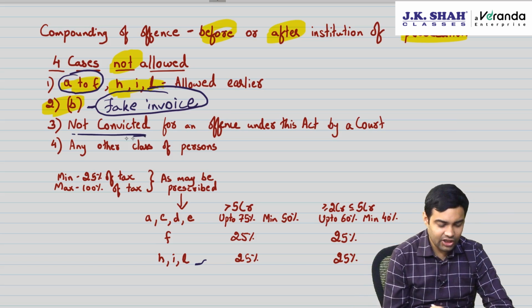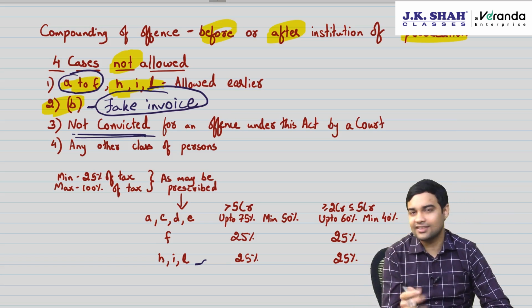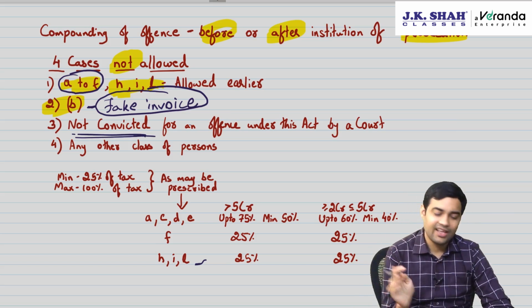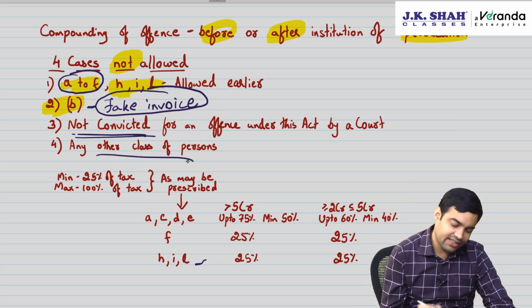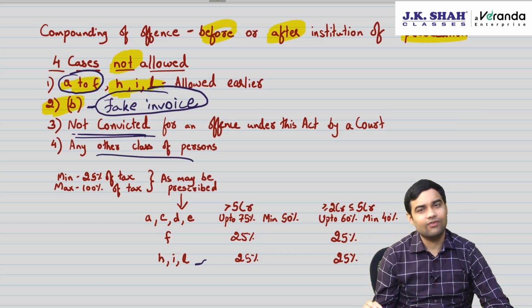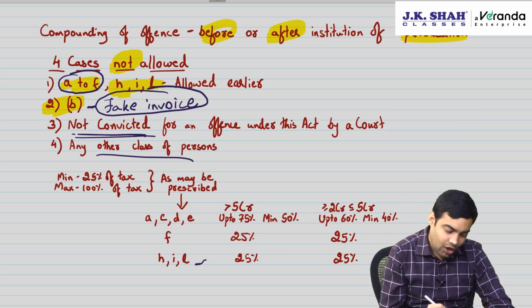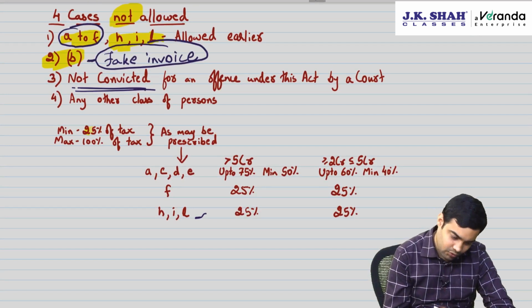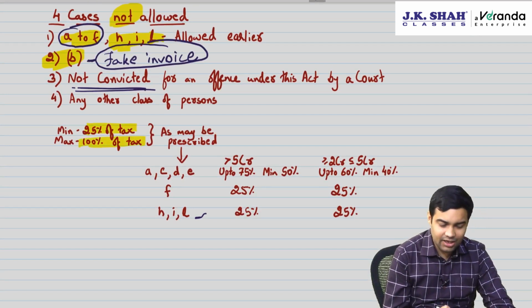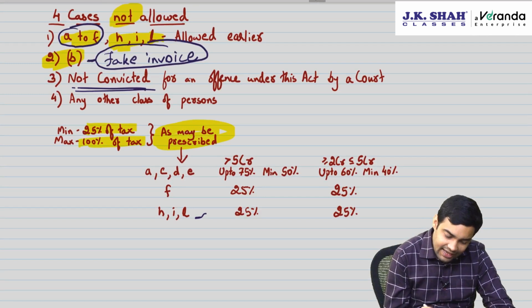Third, he is not yet convicted. If he is convicted under this act, then no compounding. Once a jail term is given, thereafter compounding cannot be done. Or any other class of persons as may be notified, nothing is notified. How much should he pay to come out? Minimum 25%, maximum 100%, but the law says as may be prescribed.